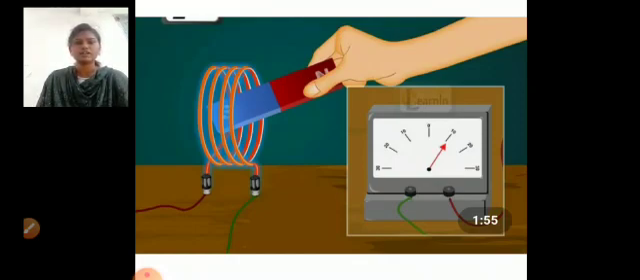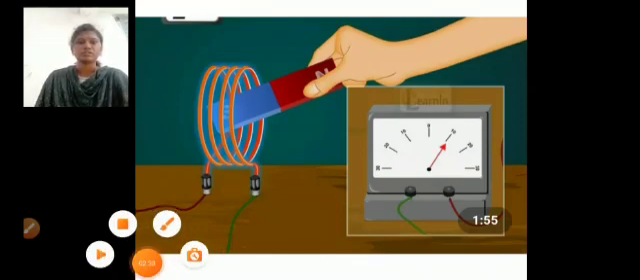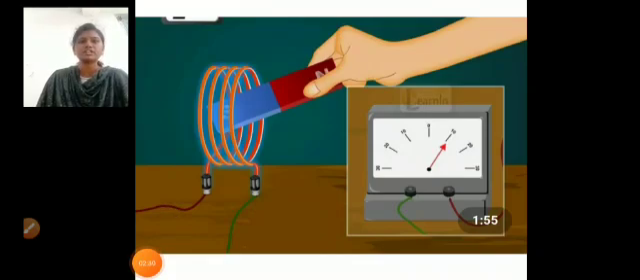When the galvanometer shows deflection, it gives the direction of the electromotive force. Here we observe that when we increase or decrease the magnetic flux, this changing magnetic flux gives rise to the induced EMF.